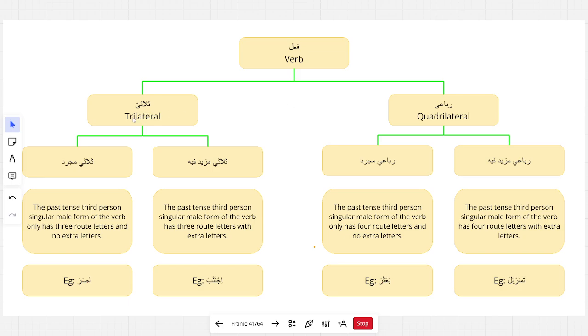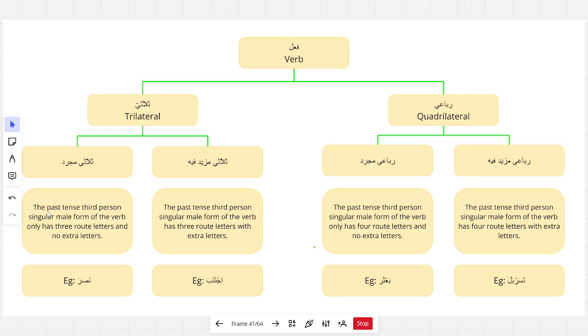A ثلاثي verb is when there are three root letters, hence why it's called trilateral. A ruba'i verb is when there are four root letters, hence why it's called quadrilateral. So when there's a thulathi verb that has three root letters, that thulathi verb is either going to be thulathi mujarrad or thulathi mazid fi. Thulathi mujarrad is when there's a trilateral verb, meaning there are three root letters and no extra letters. There's only three root letters, no extra letters.